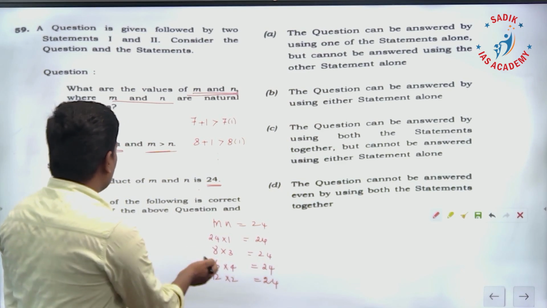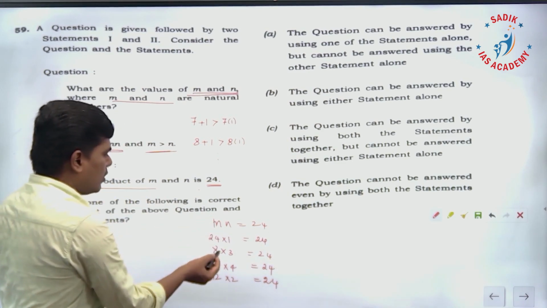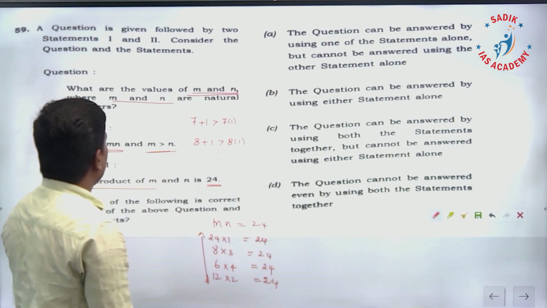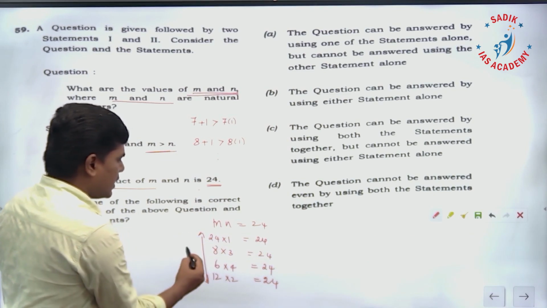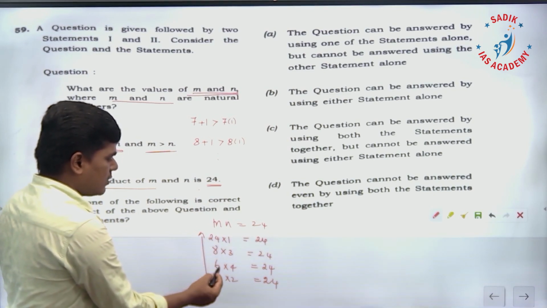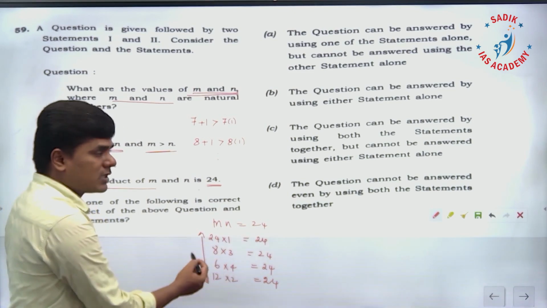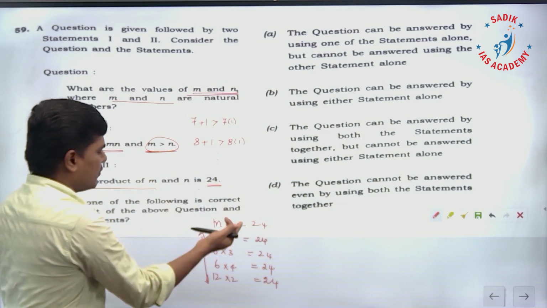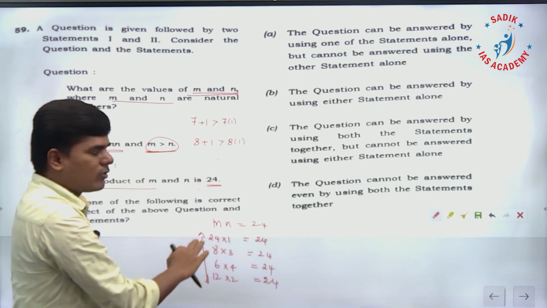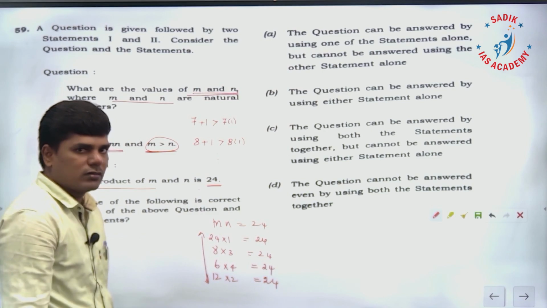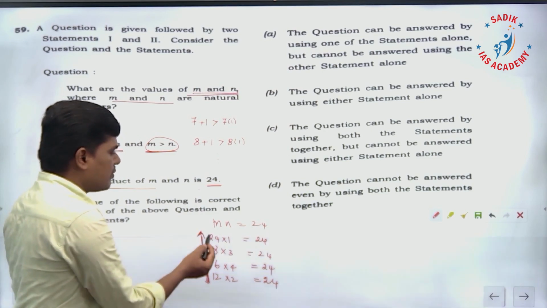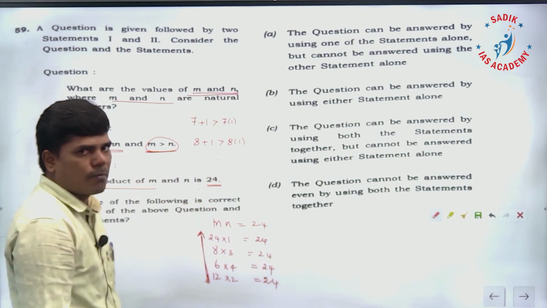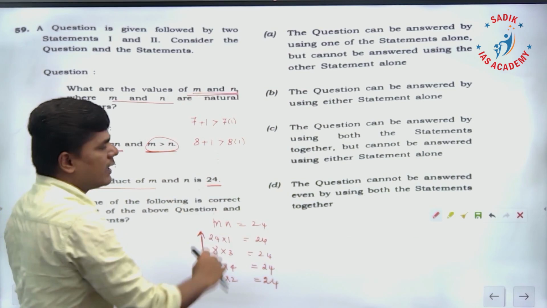Having this statement alone, I will have this much possibility. And sorry, I have the reverse also we can have: 1 into 24, 3 into 8, 4 into 6, the reverse, because this condition is in statement 1 only, not in statement 2. The product of mn is 24, so it can be 24 into 1 or 1 into 24. So reverse possibility is also there. So what is the value for m and n? I am unable to fix. Therefore statement 2 alone is not enough to answer the question. What is the question? Finding m and n. I am unable to find.